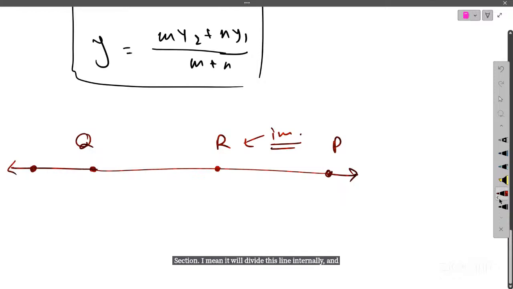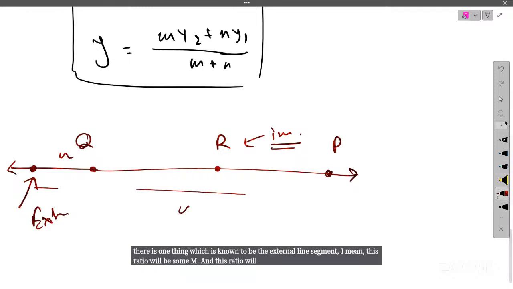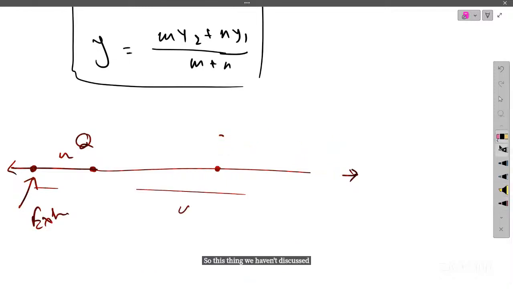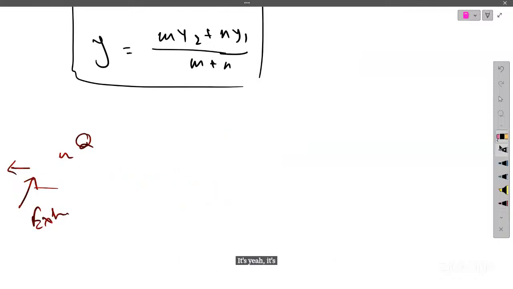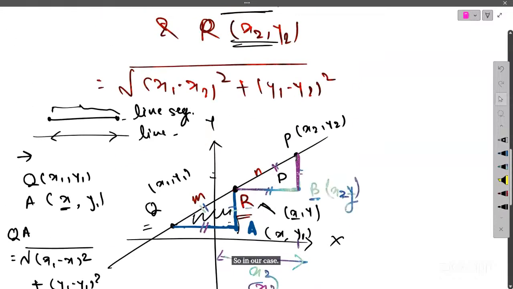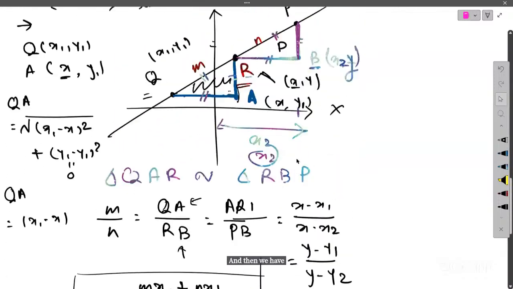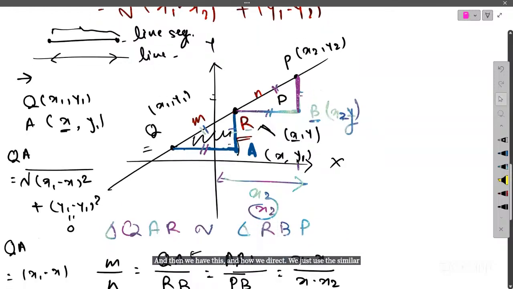And there are some cases where the point is not intercepting the segment, but there is something known as the external division of the line segment. This ratio will be some m and this ratio will be some n. We haven't discussed this in our course, so it's out of syllabus. But it's good to know there are two cases for section formulas, so if you see this case somewhere else, you should not get confused. In our case, we just deal with the internal section, when our point intersects the line segment internally with the ratio m to n. And then we have this formula. And how do we derive it? We just use the similarity of two triangles.